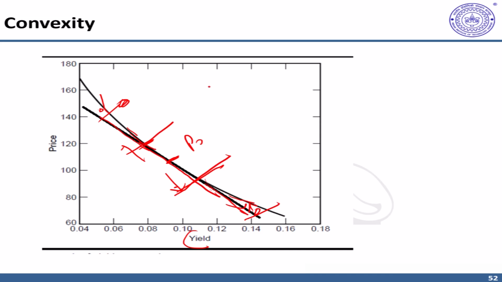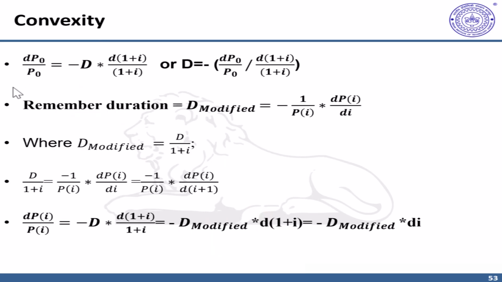In order to make a more precise prediction for price changes over large changes of interest rates, you need to add or subtract this convexity correction in prices. Let us go back to our original duration formula, where the assumption was that percentage changes in price, dP naught upon P naught, are proportionately related to percentage changes in interest rate with the constant being D. Or in other words, D is the percentage change in price divided by percentage change in interest rate in the 1 plus I form with a minus sign.